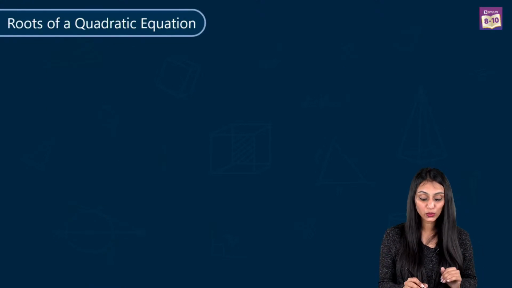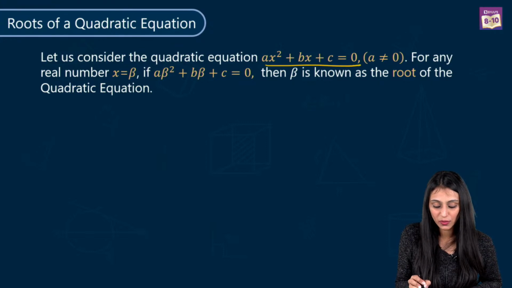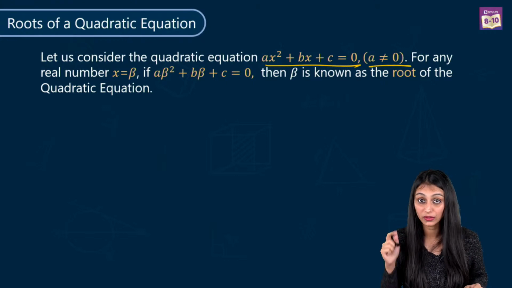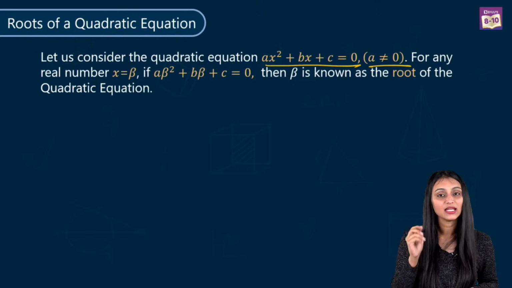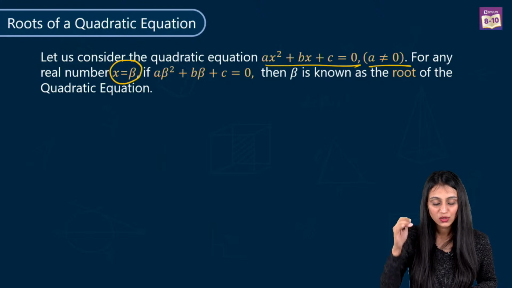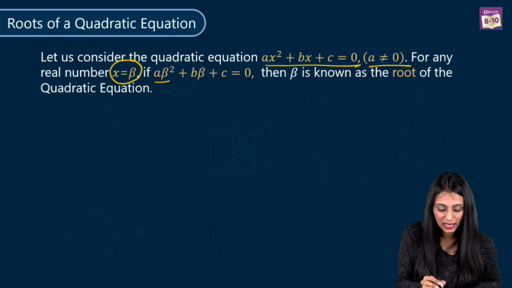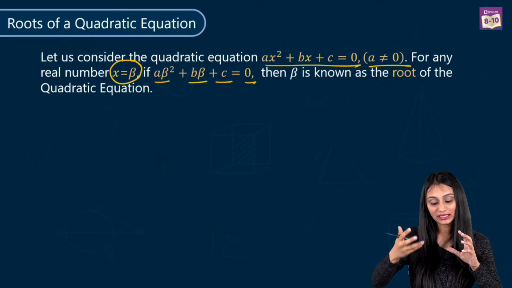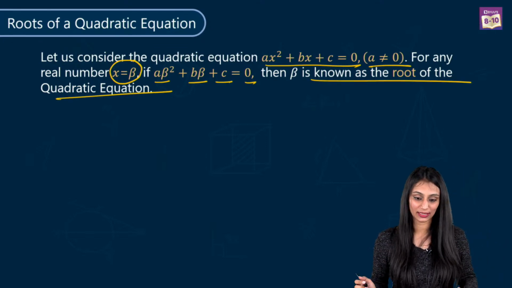Now we will talk about the roots of a quadratic equation. Let us consider the general form of a quadratic equation, ax square plus bx plus c equal to 0. We know that a should not be equal to 0, otherwise it will no more be quadratic. So for any real number, let's suppose x here is equal to beta. Wherever I have x, I am going to substitute x as beta. So we have a beta square plus b beta plus c equal to 0. Since when I put beta here, it is equal to 0, I can say that beta is nothing but the root of the quadratic equation.